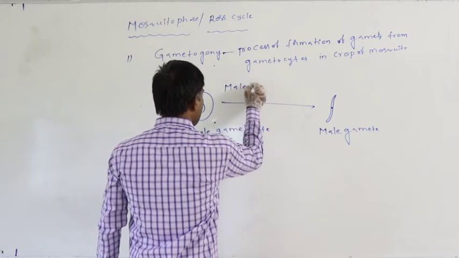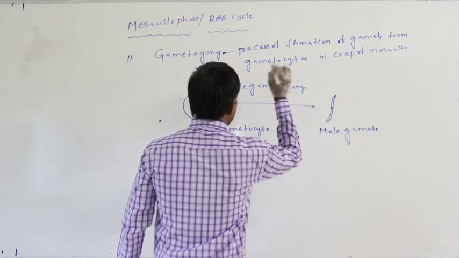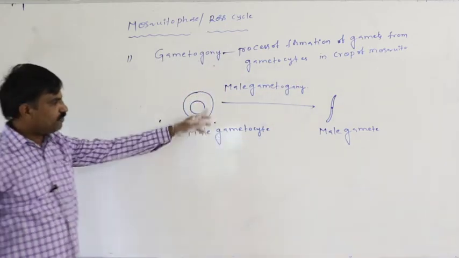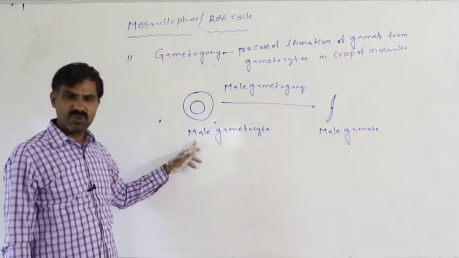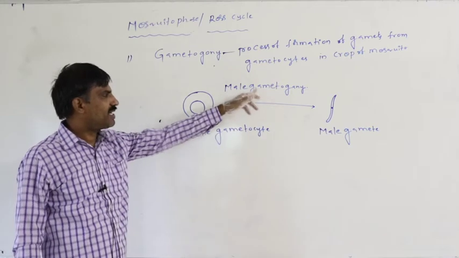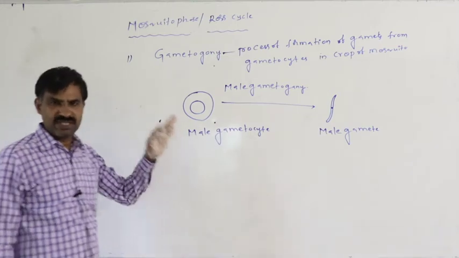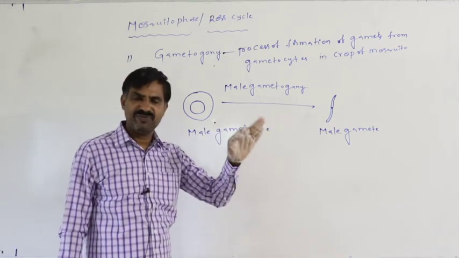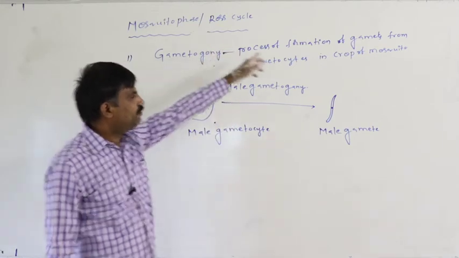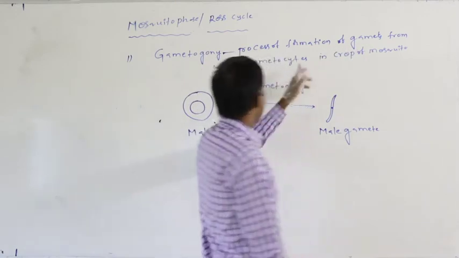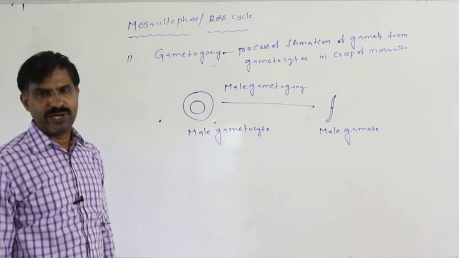This is said to be male gametogamy. It means the process of the formation of the male gamete from the male gametocyte is said to be male gametogamy. Similarly, from the female gametocyte, female gamete formation is said to be female gametogamy. In that way, the process of the formation of the gametes from the gametocytes in the crop of the mosquito is said to be gametogamy.